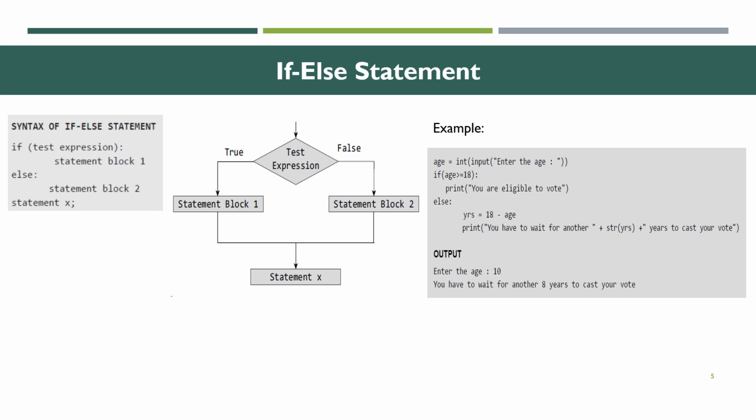Then what will be the output? Enter the age, say present age is 10, and then you have to wait for another 8 years to cast your vote. This is an if-else statement. That is, if the condition is true, it will execute.